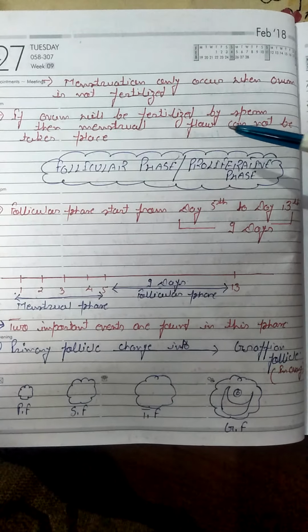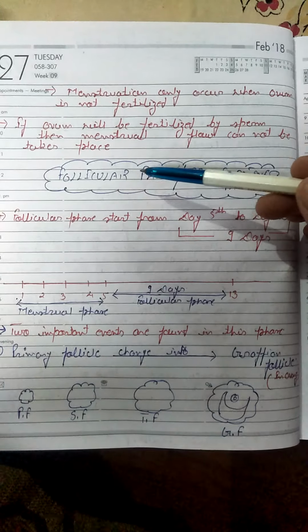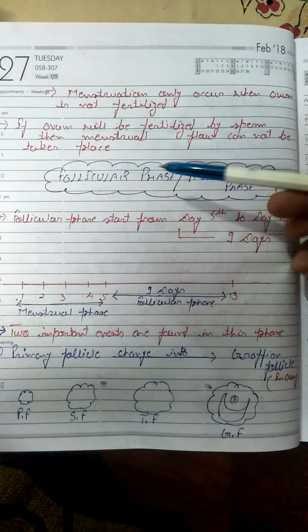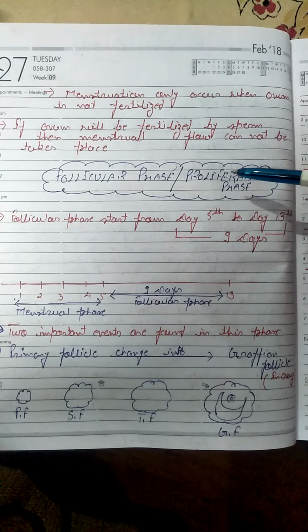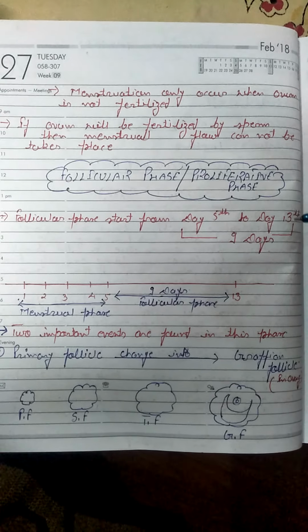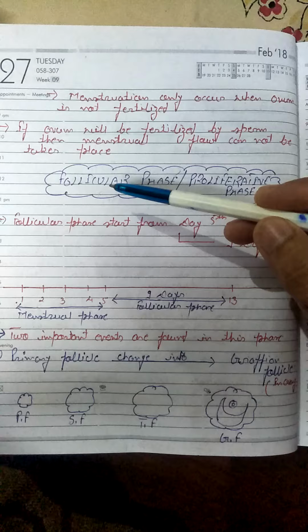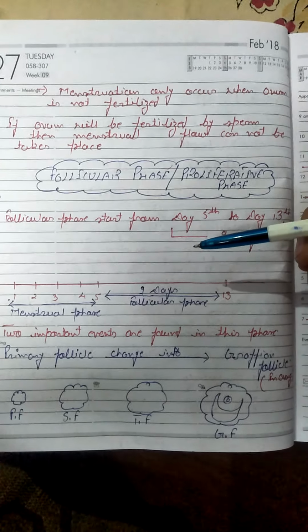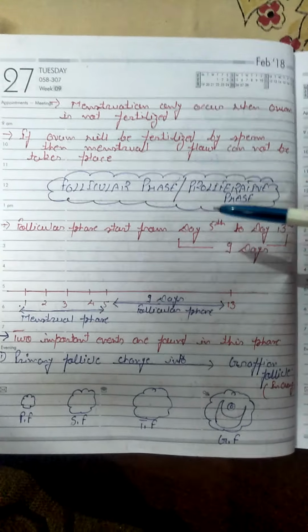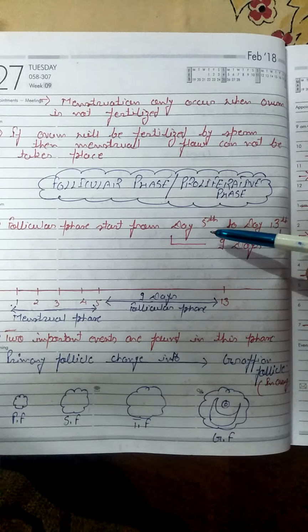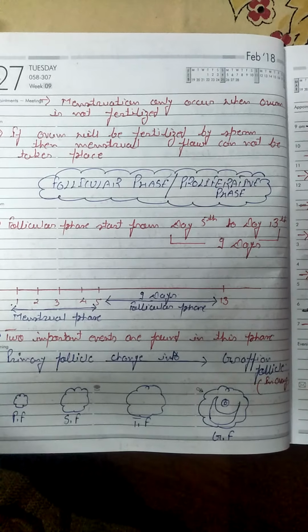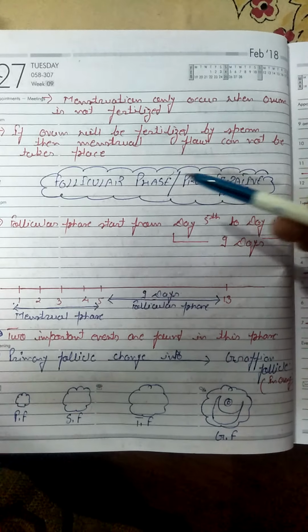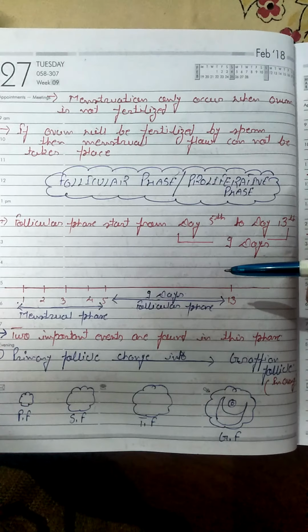Hello students. Today we will start another phase of the menstrual cycle, which is known as the follicular phase or proliferative phase. Why is this phase known as the follicular phase? Follicular phase starts from day 5 to day 13. Between these days this phase takes place.